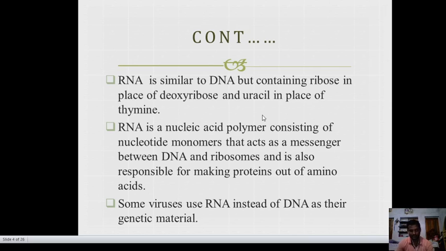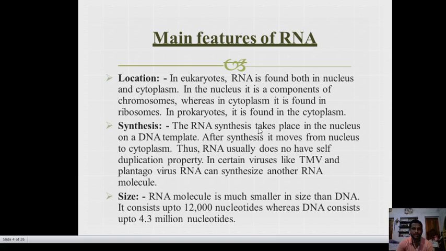Okay. RNA is a nucleic acid polymer consisting of nucleotide monomers that acts as a messenger between the DNA and ribosome, and is also responsible for making protein out of amino acids. Some viruses use RNA instead of DNA as their genetic information. Viruses use RNA instead of DNA as genetic material.